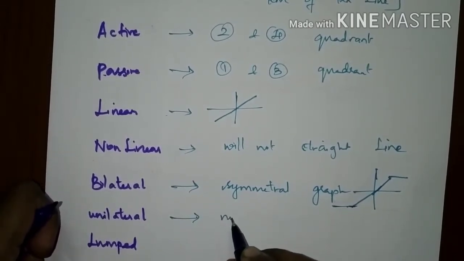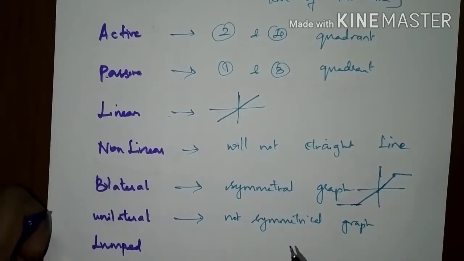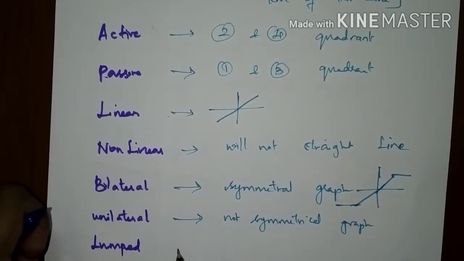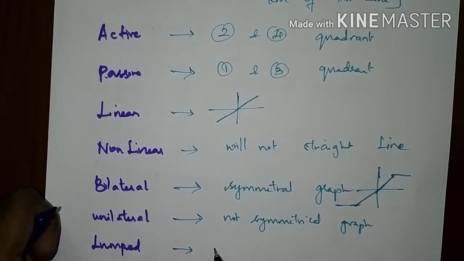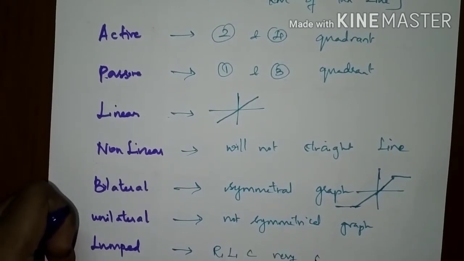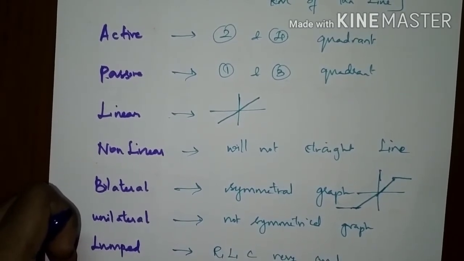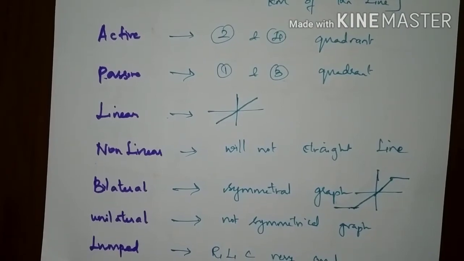Unilateral is not a symmetrical graph. If you reverse the polarity, the voltage and current relationship would not be the same. Lumped elements are small in size. Lumped elements are elements which are small in size when compared to the applied wavelength, so those elements, R, L and C of very small size, are termed lumped elements. Transmission line parameters are distributive elements, since it is hundreds of kilometers long, so a transmission line is distributive in nature.